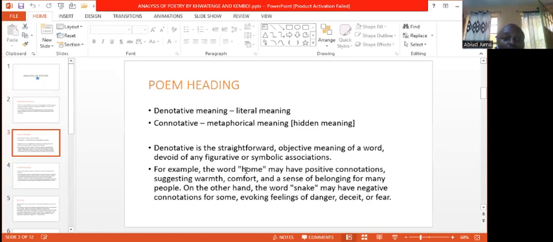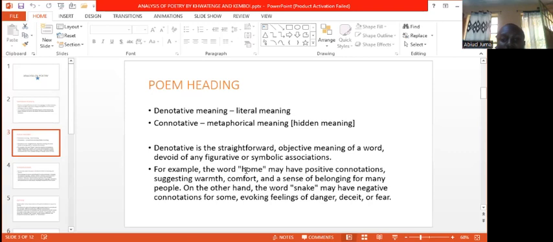So when you read a poem heading, it may have a certain hidden meaning, a second meaning apart from the one you are seeing. For example, you may find a poem with the heading "home." A home may not necessarily mean a place where a person lives, but may give a positive connotation of warmth, comfort, and a sense of belonging.